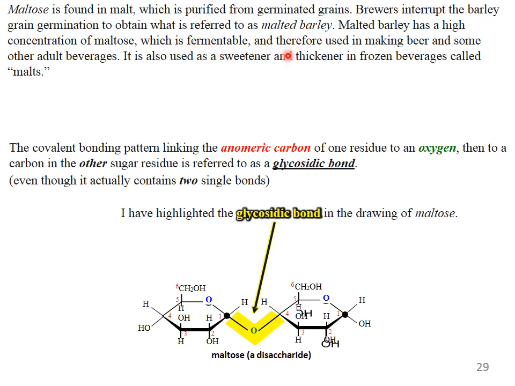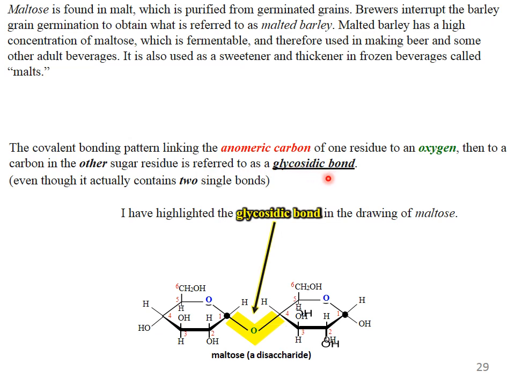The covalent bonding pattern linking the anomeric carbon of one residue to an oxygen, then to a carbon in the other sugar residue, is referred to as a glycosidic bond. This bond found between the two sugars is called a glycosidic bond, even though it actually contains two single bonds. I have highlighted the glycosidic bond in the drawing of maltose. This yellow color shows the glycosidic linkage between the two sugars.